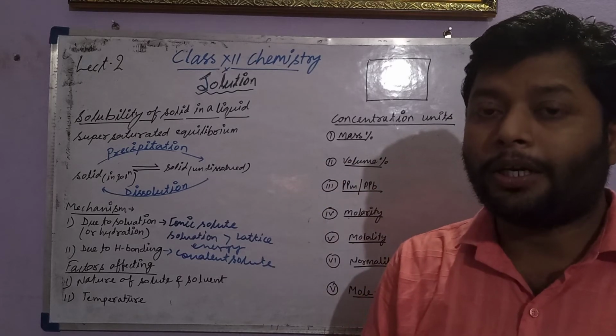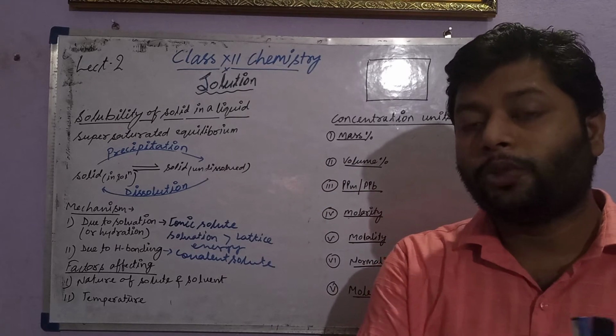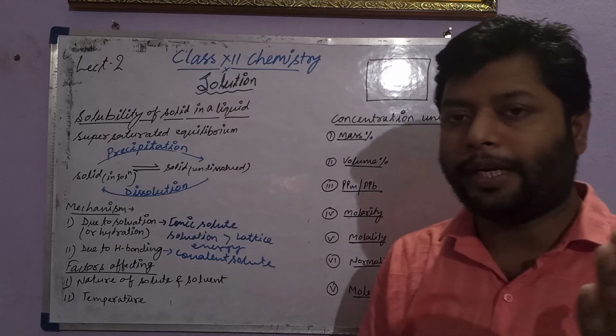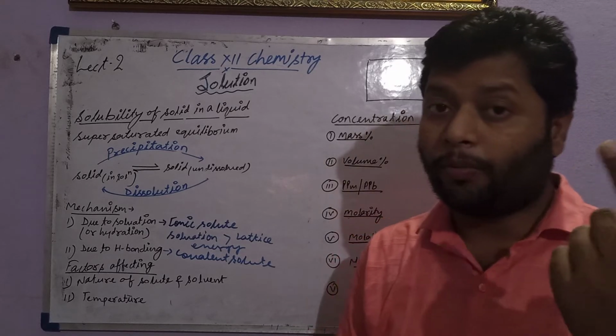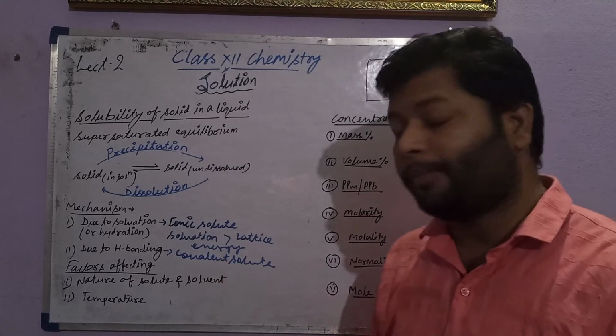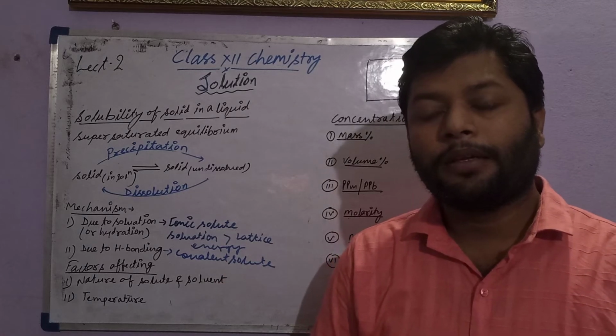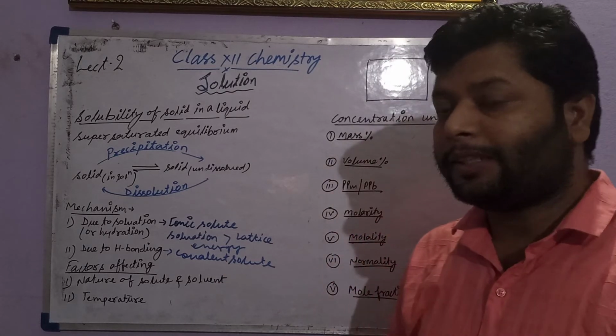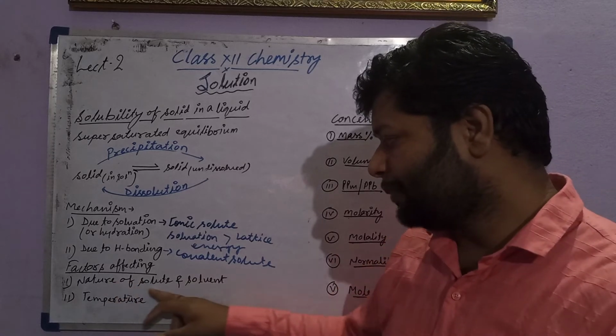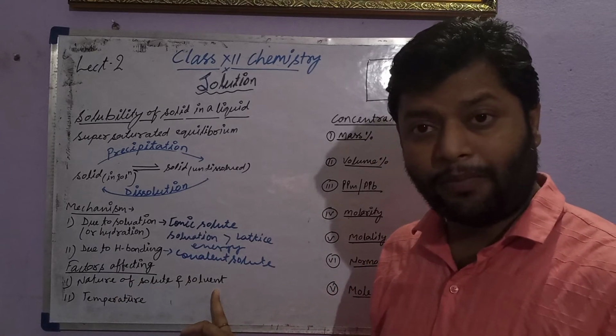That's why I call it the universal solvent: it can dissolve different solids, ionic solids, even covalent solids, because of making hydrogen bonds, acids, bases. So nature of solute and solvent is one of the important factors.